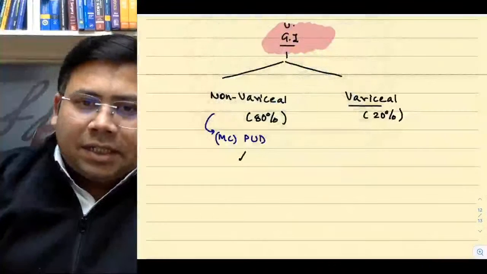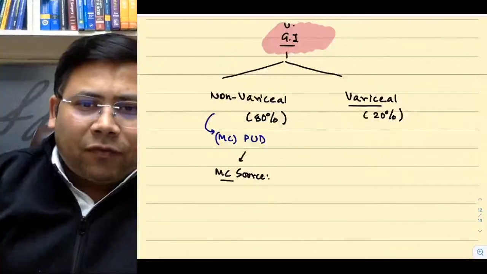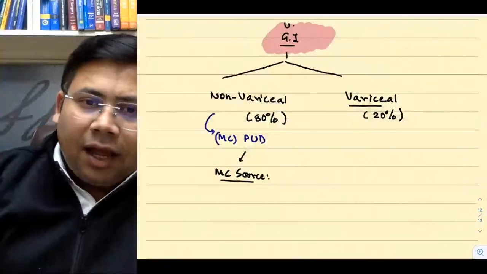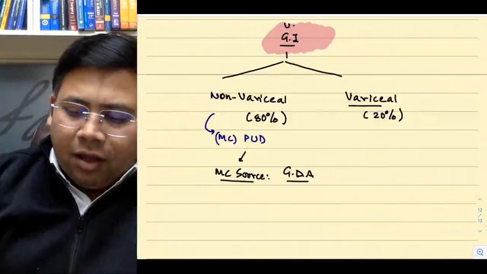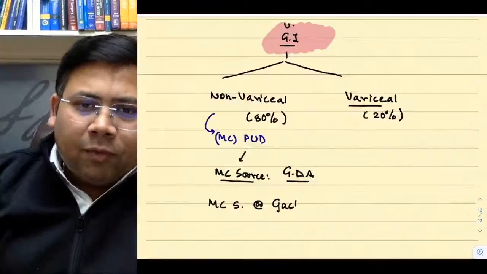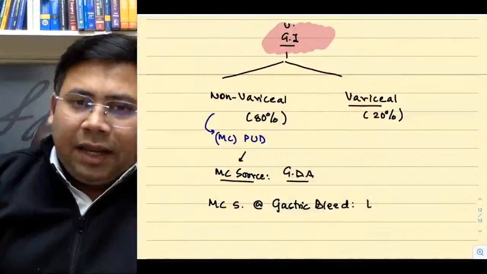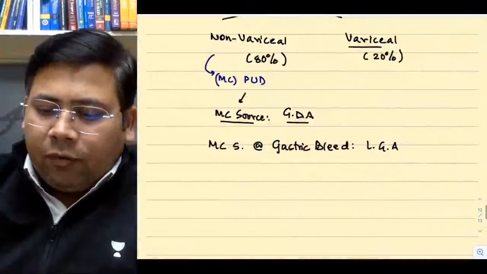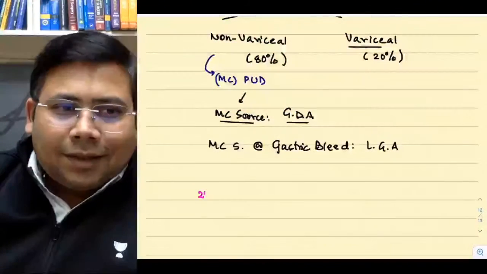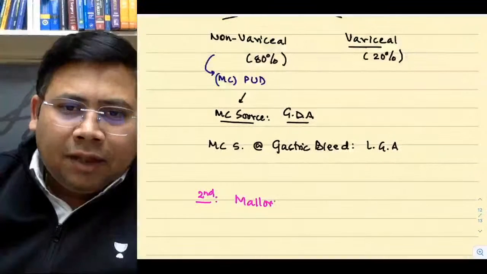In peptic ulcer disease, most common source of bleeding. Come on, it's a rapid fire. Most common source of bleeding. Answer is gastroduodenal artery. Most common source of gastric bleed. Answer is your left gastric artery. Let us quickly move to the second most common. The second most common cause is Mallory Weiss tears.